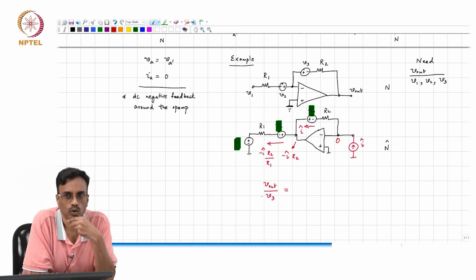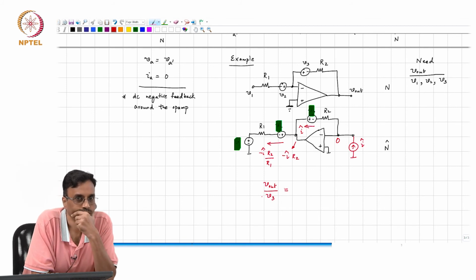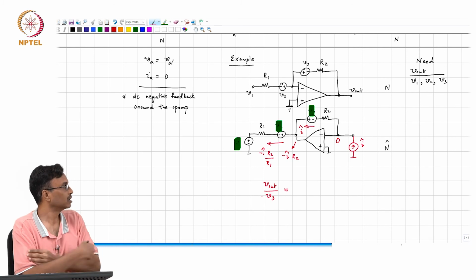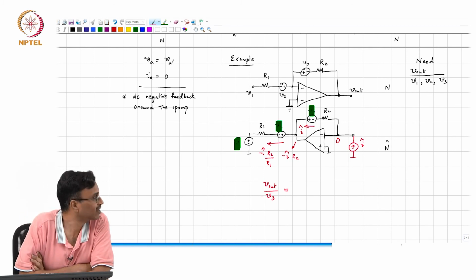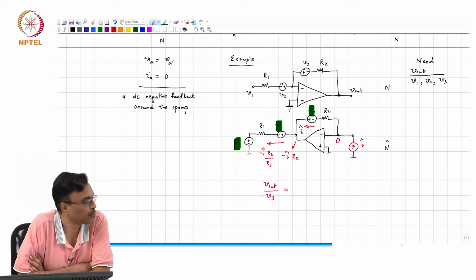What do we need to do? What is it? I am not looking for the answer. What is the input and what is the output we are looking at? Yeah, the current into the positive terminal of V3 is our output quantity, right.